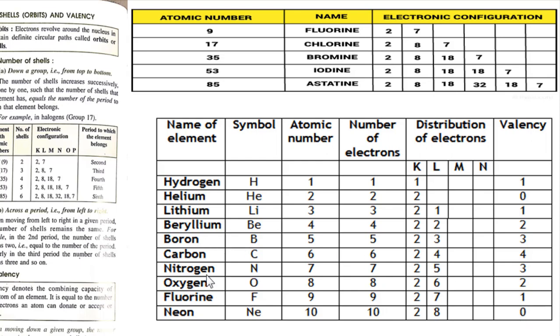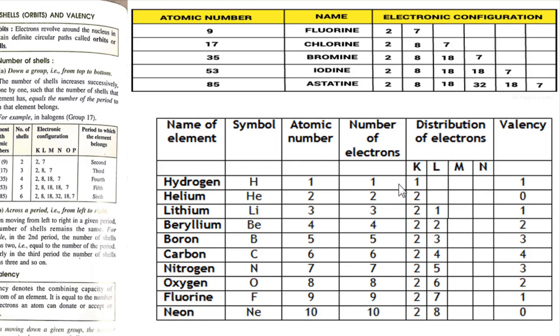Now let us take another example, nitrogen. Nitrogen has 7 electrons. Therefore the electronic configuration is 2 and 5. So to make this 5 into 8, it has to accept 3 electrons. Therefore the valency of nitrogen is 3. Similarly, oxygen has to accept 2 electrons to complete its octet. Therefore the valency of oxygen is 2.